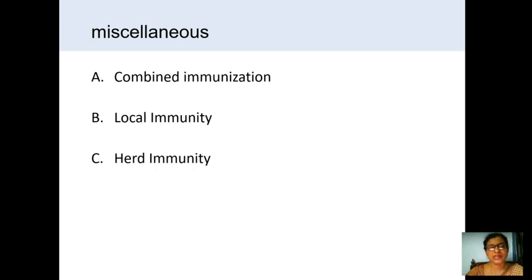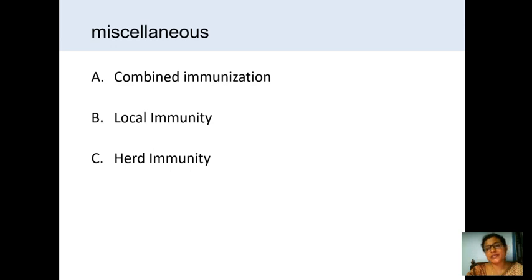Natural passive immunity is nothing but the baby getting immunity from the mother, and artificial passive immunity means we are giving ready-made antibodies to the persons, and in that way we are producing the immunity.